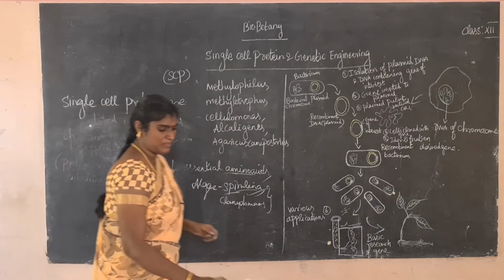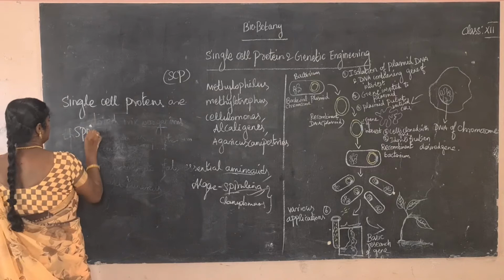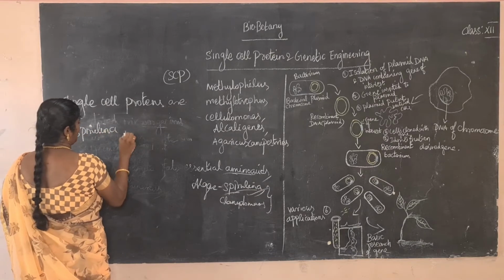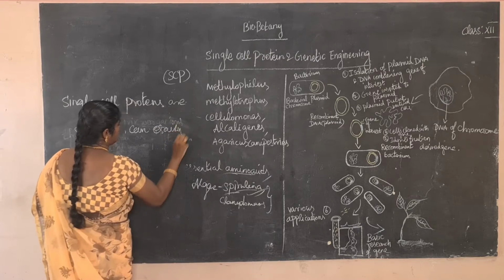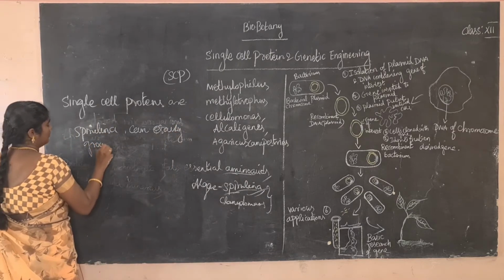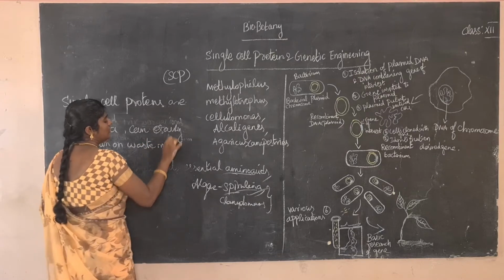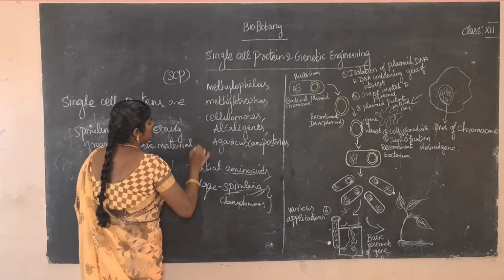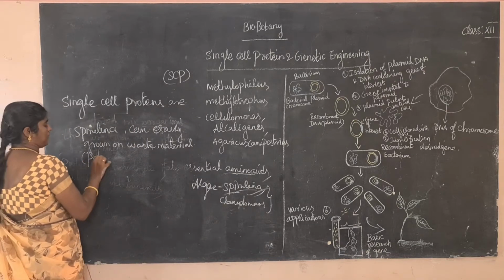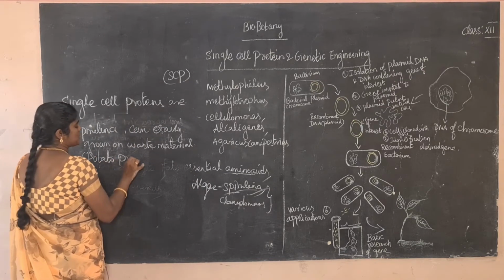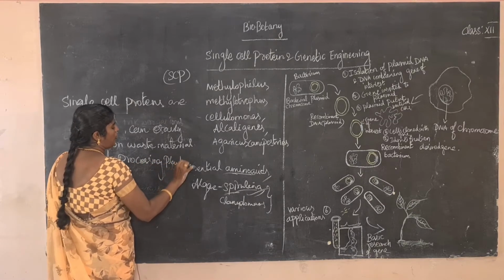So especially the algae spirulina can easily grow on waste material. Waste material means waste material. So like potato processing plants. What is the meaning of the potato processing plants?